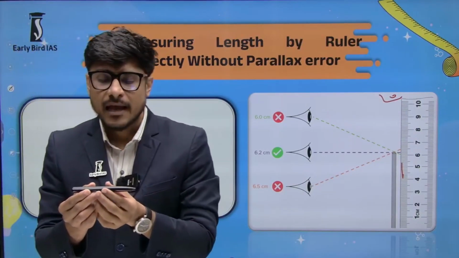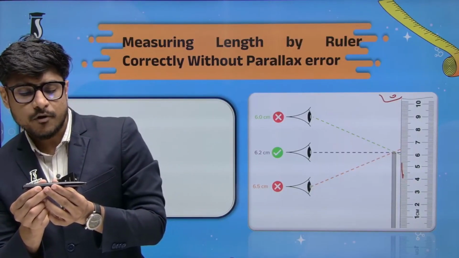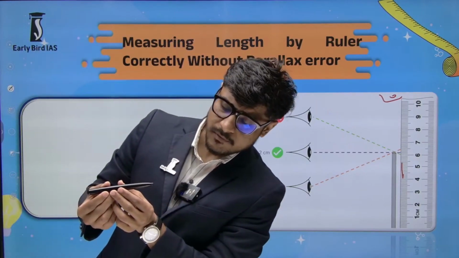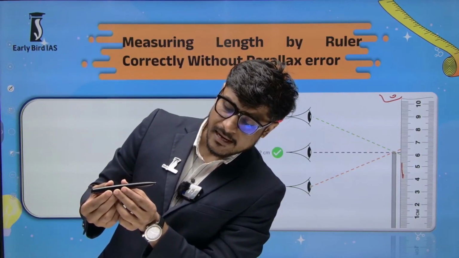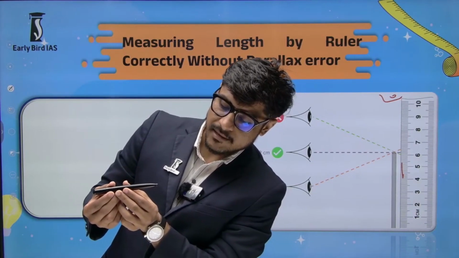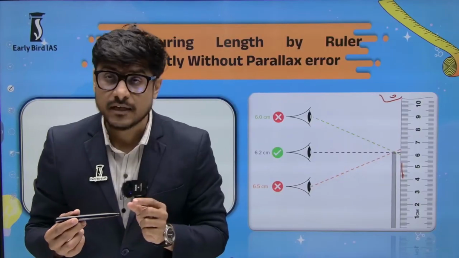For example, from the left I see 6.2 centimeter. From the right I see 5.8 centimeter. And then I will see from the center what the exact number is.